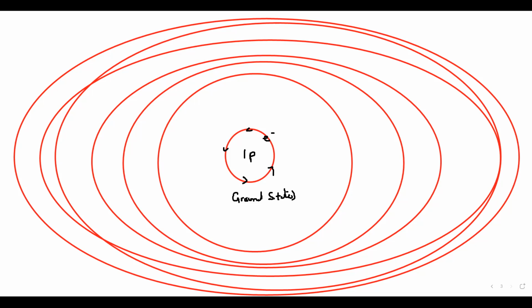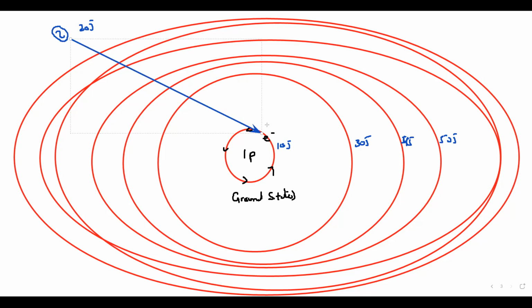So what happens, for example, if there's a photon and each shell has its own energy. If I say the first shell is, for example, 10 joules, the second shell is 30 joules, then 45 joules, then 50 joules, and so on. Now there's a photon which has an energy of 20 joules. So this electron absorbs this photon.